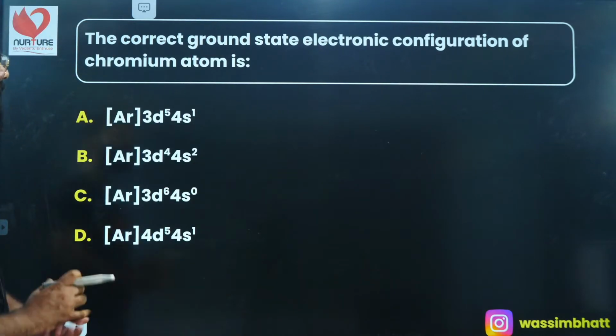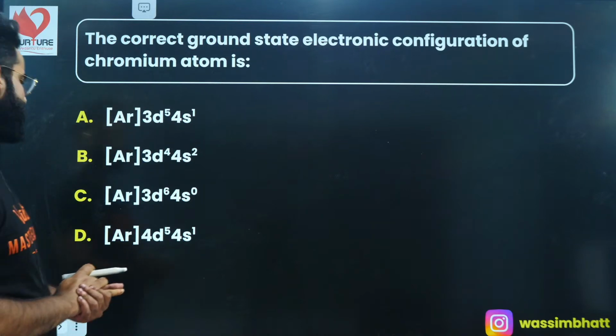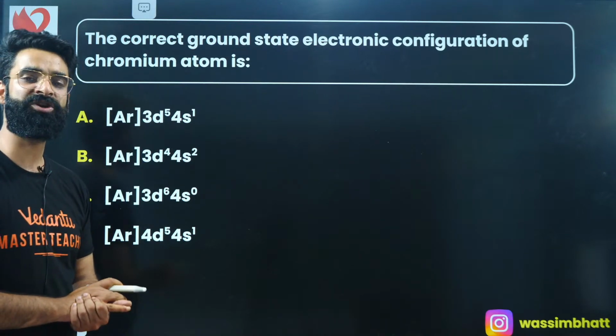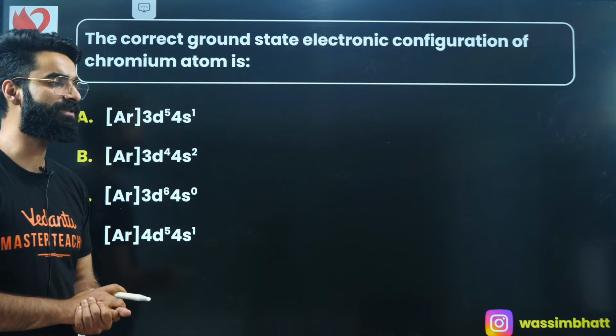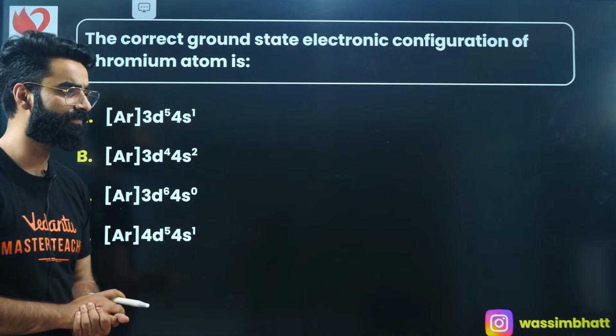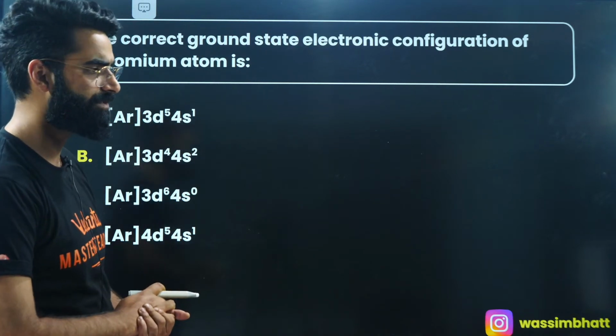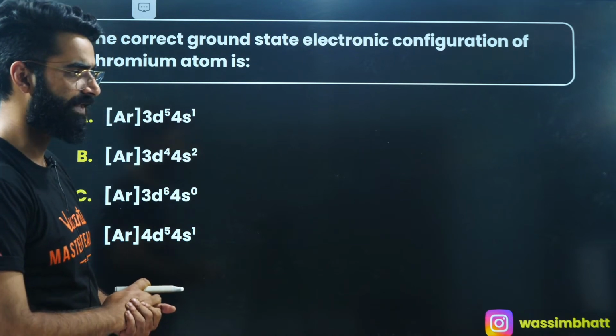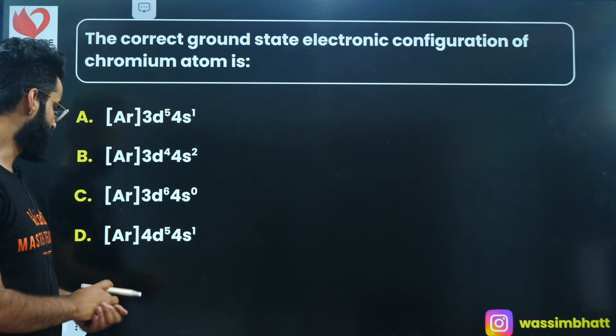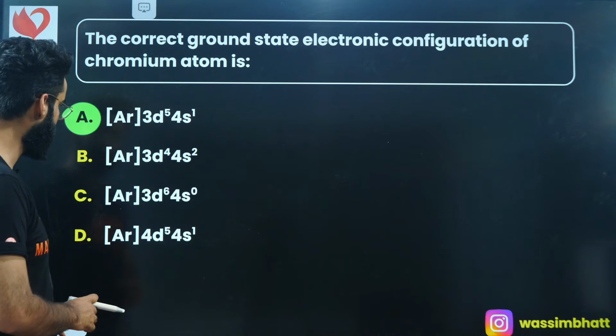Okay, the correct ground state configuration of chromium. Is it going to be 3d4, 4s2? No, it's going to be 3d5, 4s1. It's going to be 3d5, 4s1, correct? Yes, which is going to be option D.